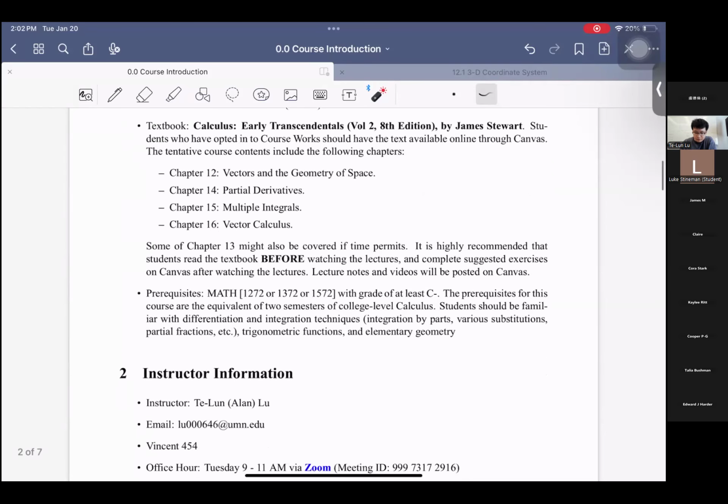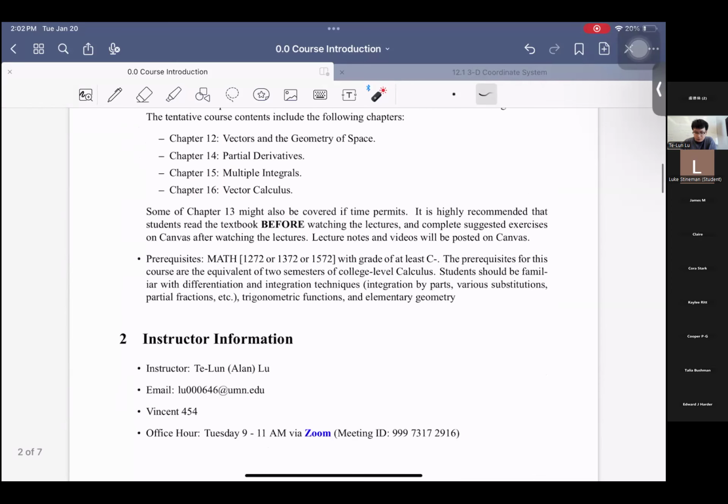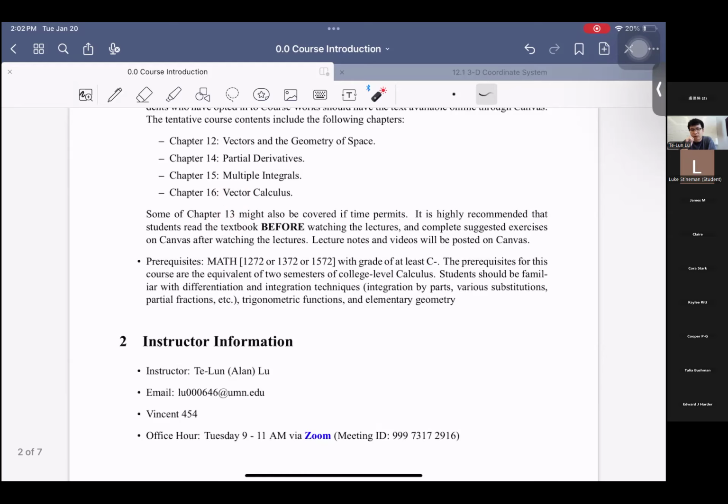For this semester, we will be covering chapters 12, 14, 15, and 16. If I understand correctly, you should have already done some background in Calculus 1 and Calculus 2, which covers this textbook's chapter 1 to chapter 10, I think. So that should be good enough. If time permits, we will do some of chapter 13, which is an introduction to curves in three-dimensional and two-dimensional space. But that is not in our scope of teaching.